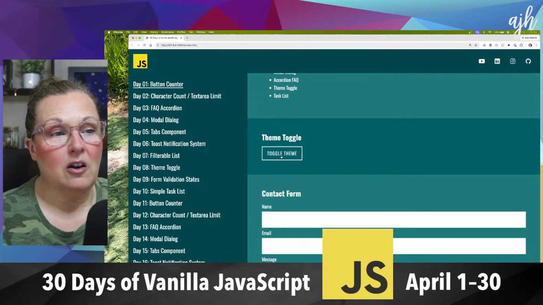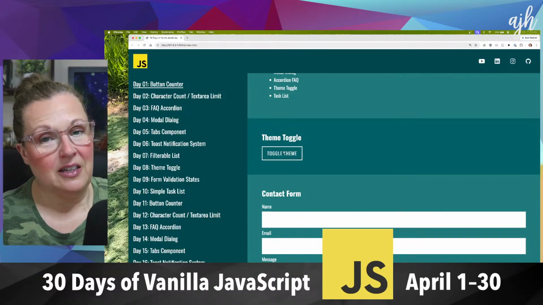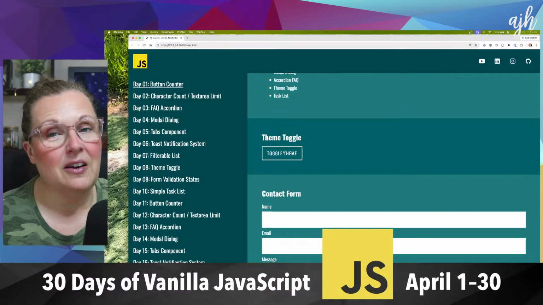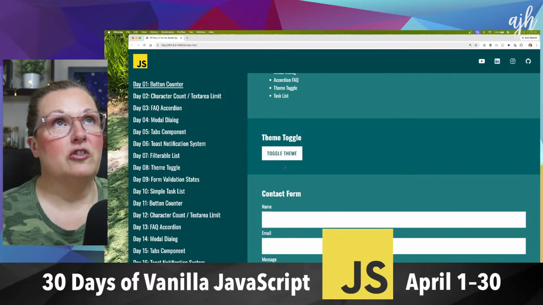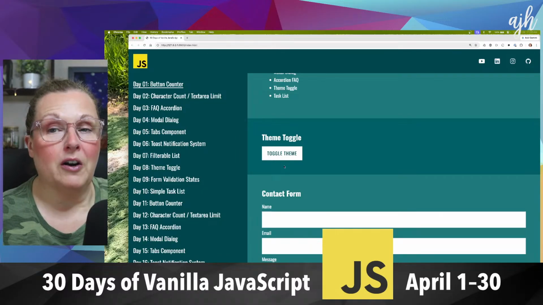So the theme toggle is going to be clicking a button, adding a class to the body, and seeing the theme switch. That's mostly CSS. We will write a little additional JavaScript to write a cookie to remember what the user's preference is.